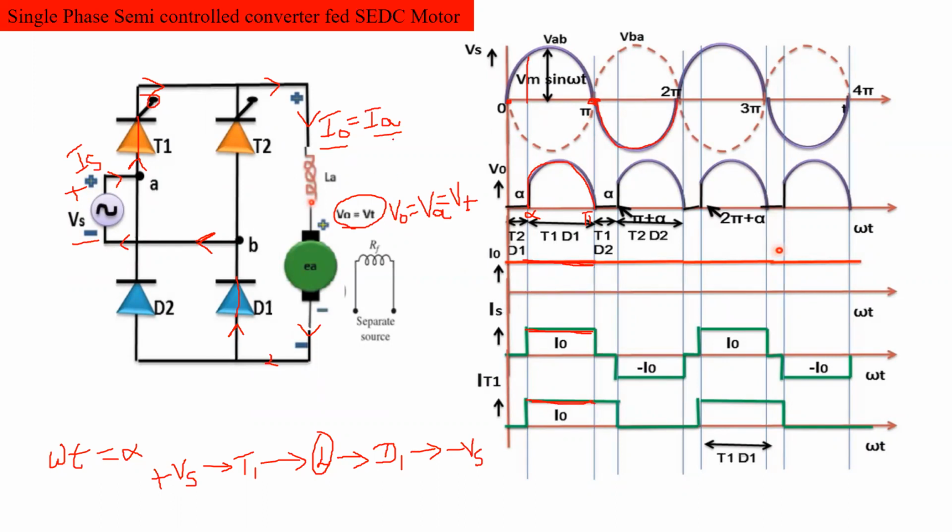But when the supply voltage becomes negative, thyristor T1 becomes reverse biased. But here the inductance is connected. Due to the presence of inductance in the load circuit, some amount of energy will be stored.